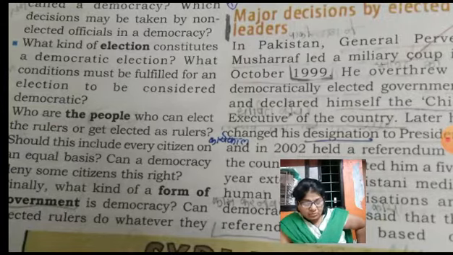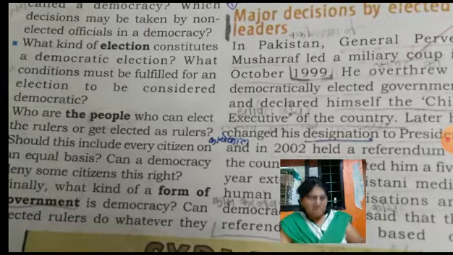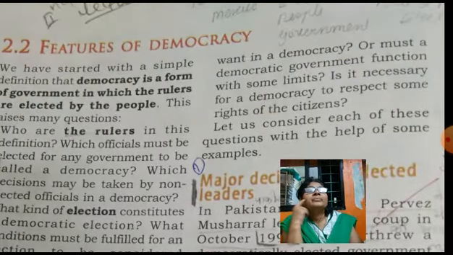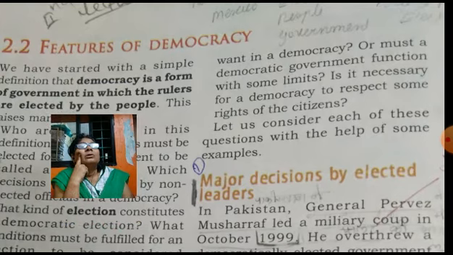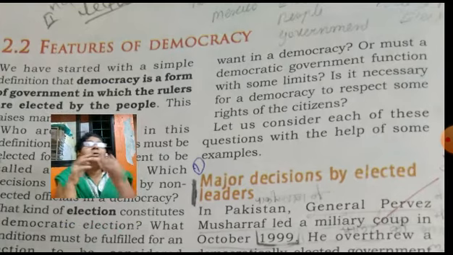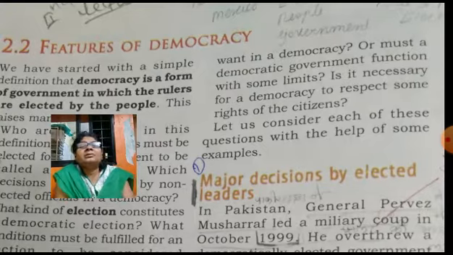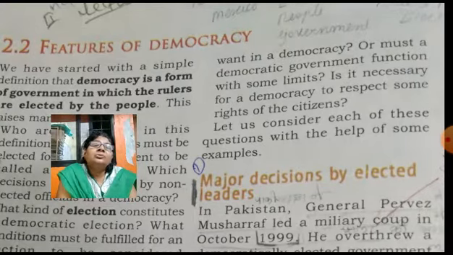Can elected rulers do what they want in a democracy? Or must the democratic government function with some limits? Means those elected leaders, can they do whatever they want to do, or is there any limitation in a democracy?